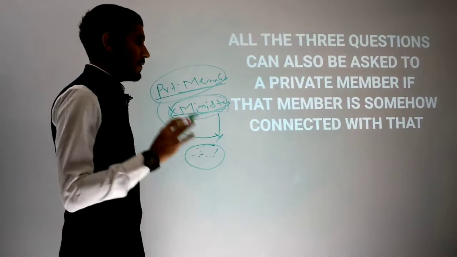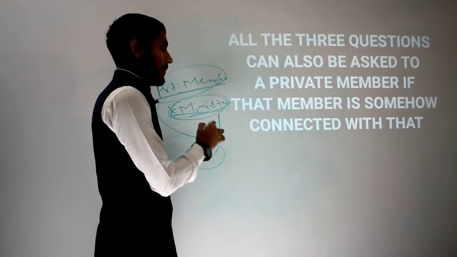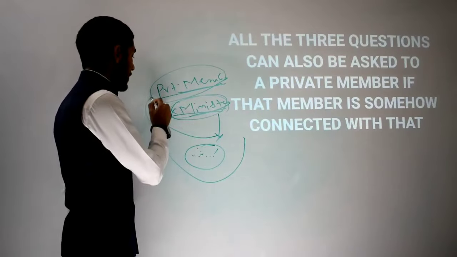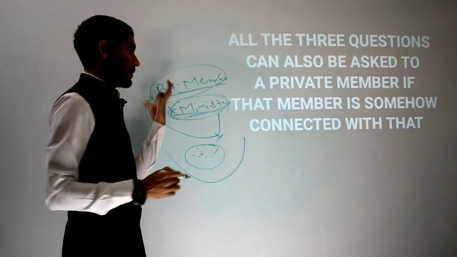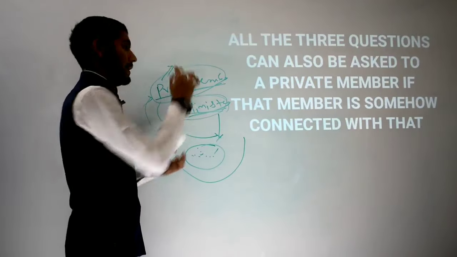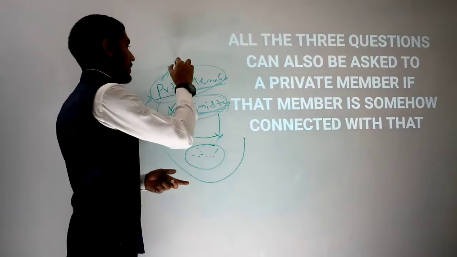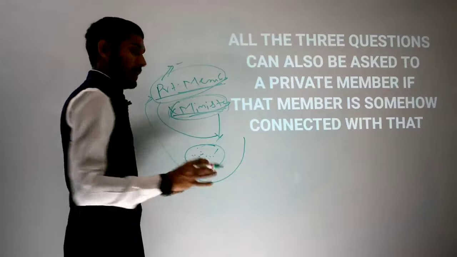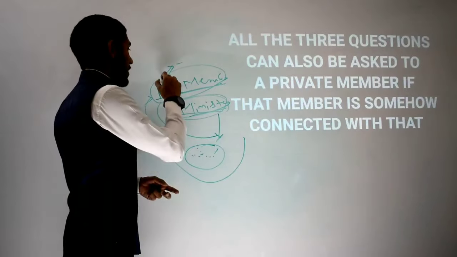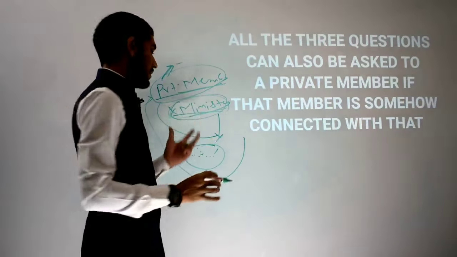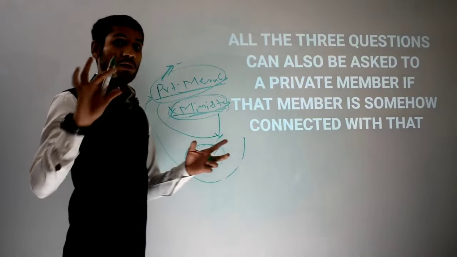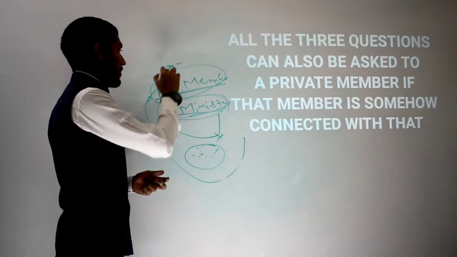Fine. So if anyone wants to ask a question of that private member too, he has to give the answers, if that private member is related with that ministry. Then anyone can ask all those three types of questions during question hour from that private member too.